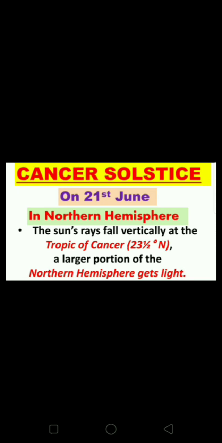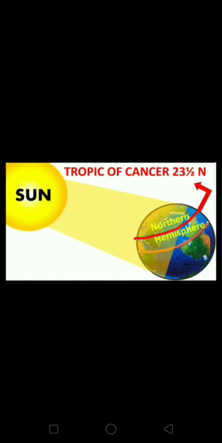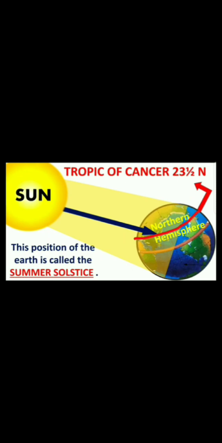The sun rays fall vertically at the Tropic of Cancer, that is 23.5 degrees north, and a large portion of the northern hemisphere gets the light. Now see in this picture. On 21st June, the earth is located in its orbit such that the northern hemisphere receives more heat from the sun, or the sun is overhead on the Tropic of Cancer. Therefore, it is summer in the northern hemisphere with longer days and shorter nights. And one more thing, this position of the earth is called the summer solstice.